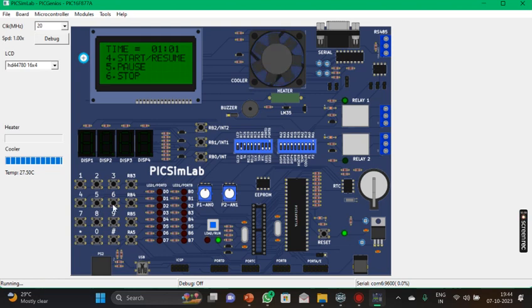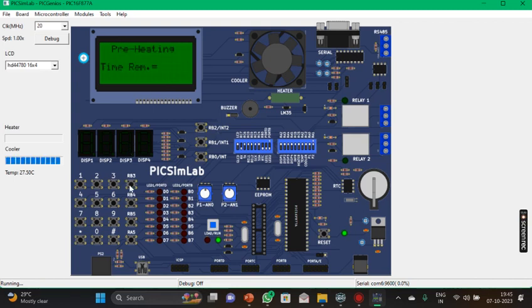Now let's go for the other mode. I'm going to stop it and then I'm going for the convention mode. What is convention mode? It is where the heater is preheated. So I'm going to set an initial temperature, say 45 degrees Celsius, and then I'm going to enter it. So you can see the preheating temperature. This is how you get the output of a convention mode.